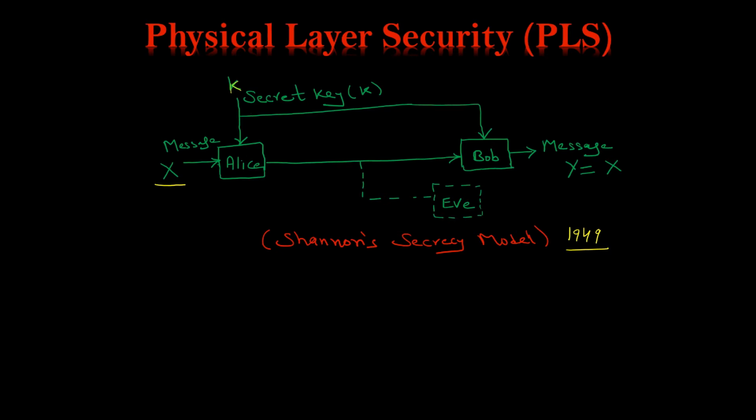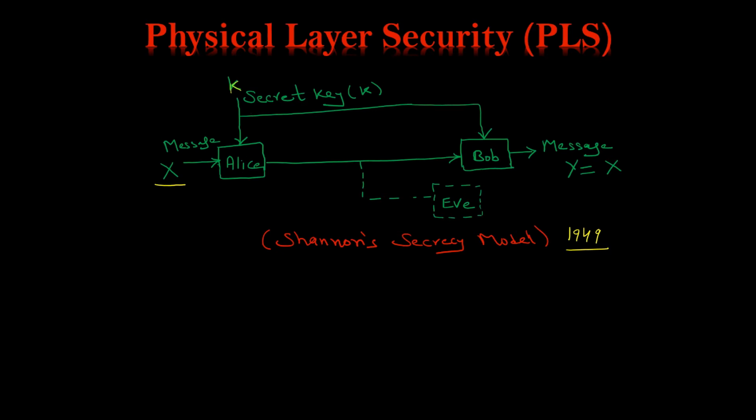Now Bob has the knowledge of this secret key, so Bob can extract this message easily, because Bob has the knowledge of the secret key and the encryption algorithm. So Y is equal to X. Eve does not have the knowledge of this secret key, so Eve is not able to get the knowledge of this message.